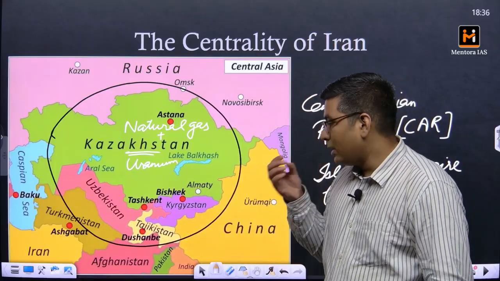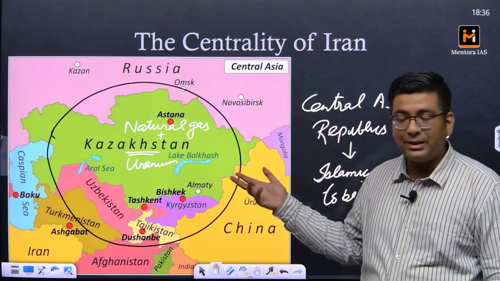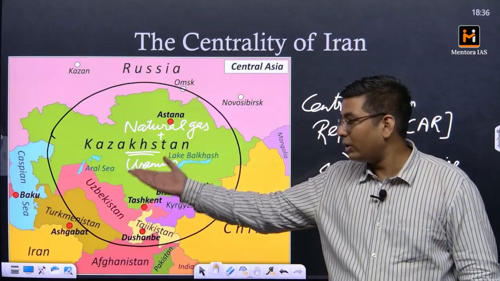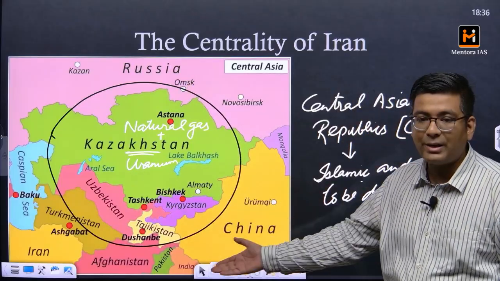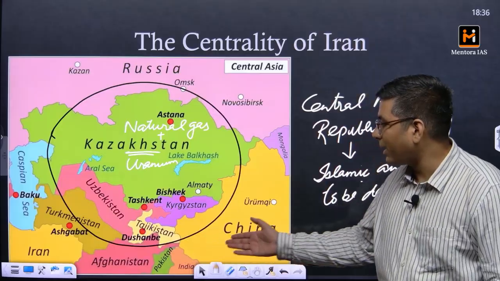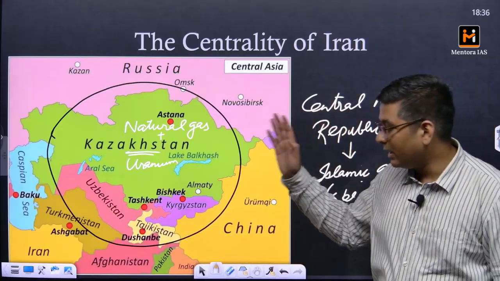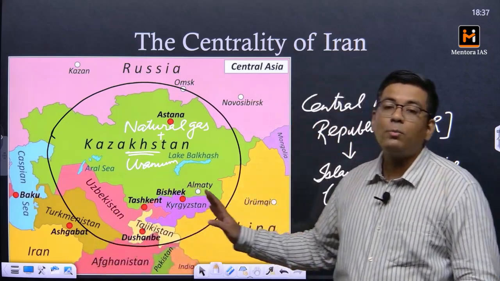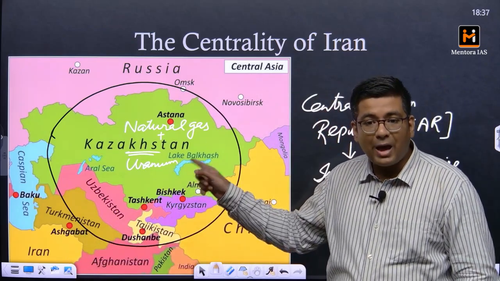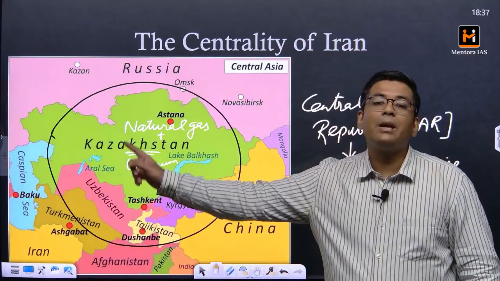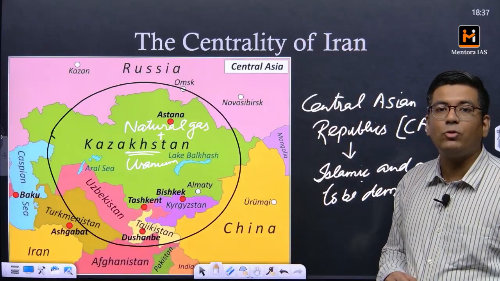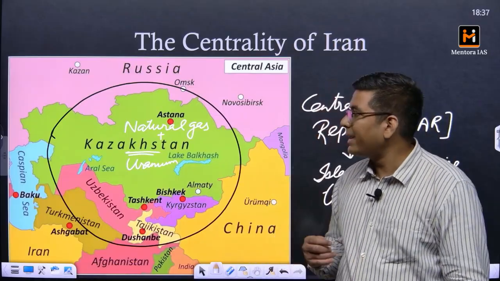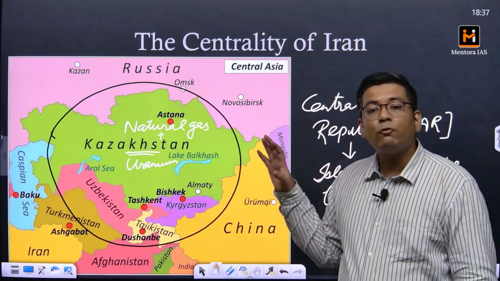Because when it comes to destabilization, fundamentalism, radicalism, terrorism, it knows no boundaries. On one end we have got Russia, on the other end Iran, the third is China, and then we have India. At least India, Pakistan, China and Russia are all nuclear enabled, even if we leave out Iran for now. Okay, although we shouldn't, but still. So the whole point being, if any kind of destabilization happens here, the entire region would be destabilized, and India will also be facing the brunt of this inadvertently. So that is why it is very, very important that this region be focused for development.